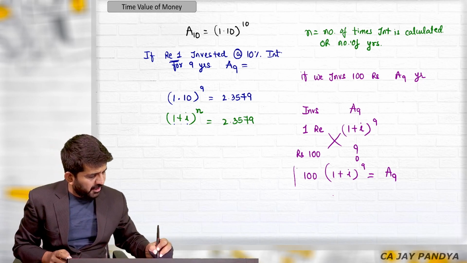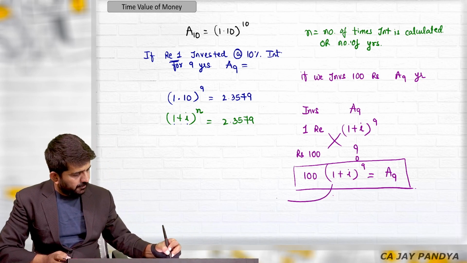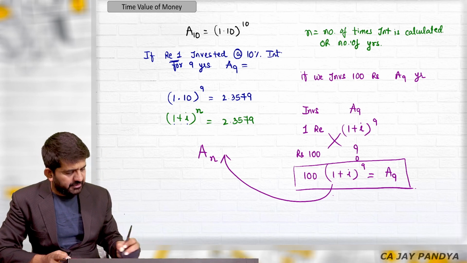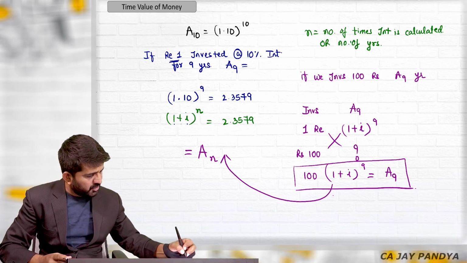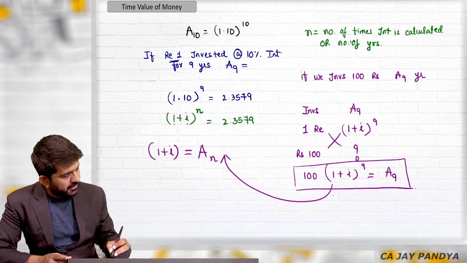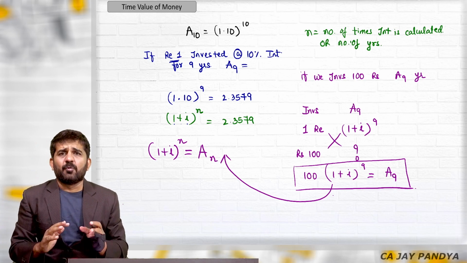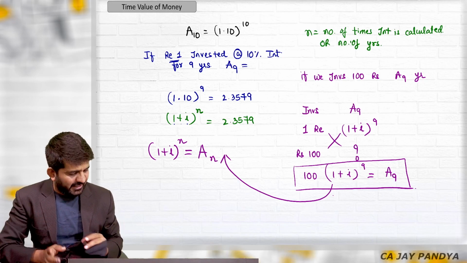I am ultimately converting this into a formula. Please understand, the amount after n years will be equal to 100 into 1 plus I raised to 9. What is true for 9 is true for even 5, so instead of 9, I am writing n.